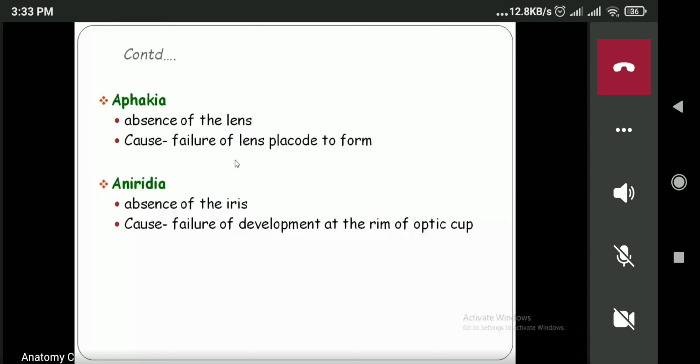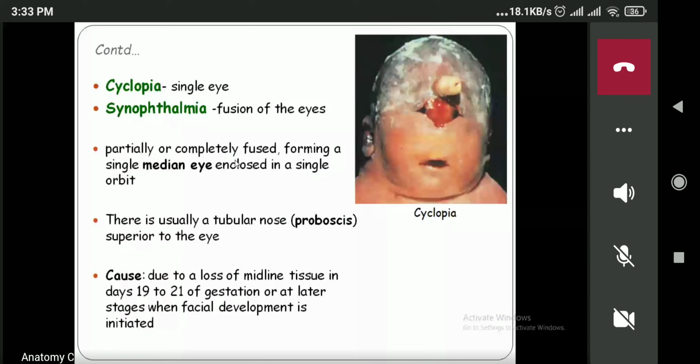Now next, this is the last one: cyclopia means a single eye, and synophthalmia means fusion of the eyes. Over here you can see there is a single eye. You can see it is partially or completely fused, forming a median eye present within a single orbit, and just superior to this we can see a tubular nose, called a proboscis, superior to the eye.